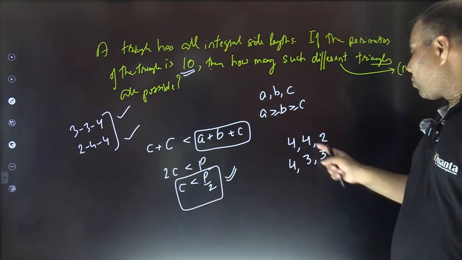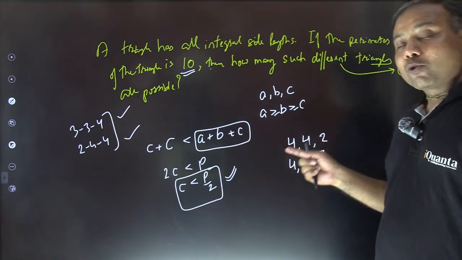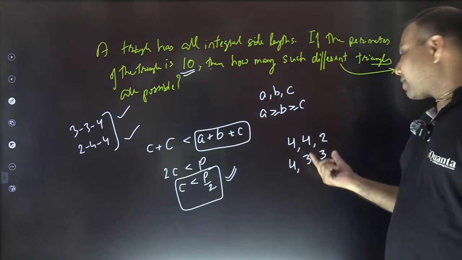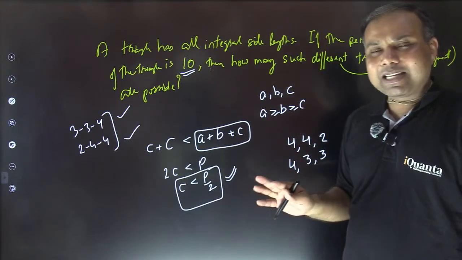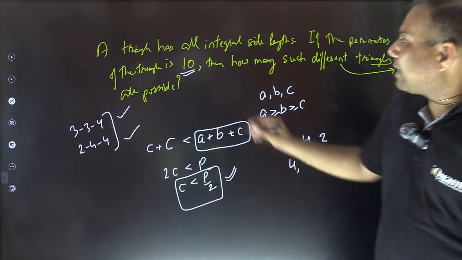Fine. And if I go further lower than this, in that case, I'm just going to repeat the value. So the second longest side should also not be smaller than the third side. So that's how, without making any repetition, I can count all the cases. Okay, quickly answer the same question.